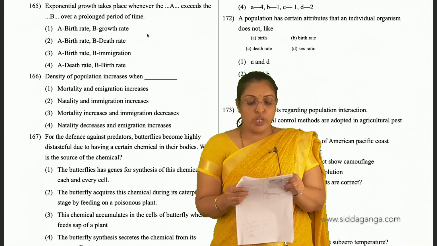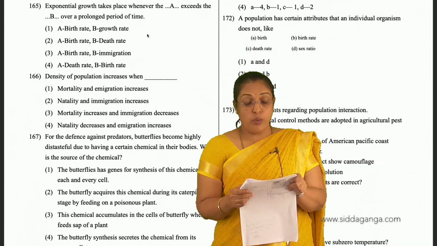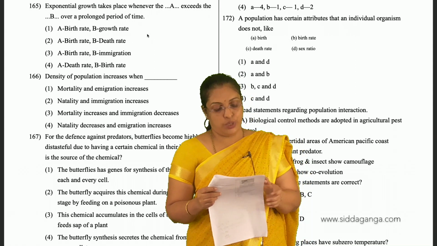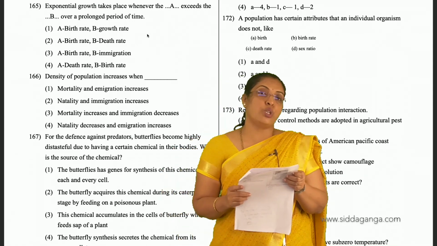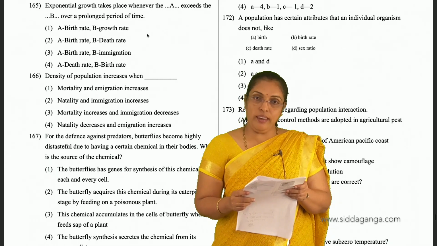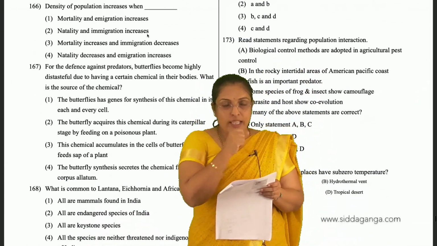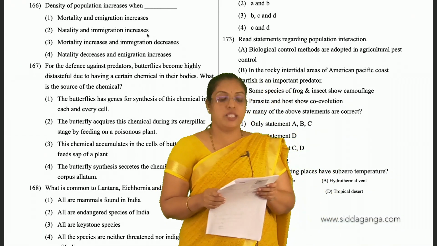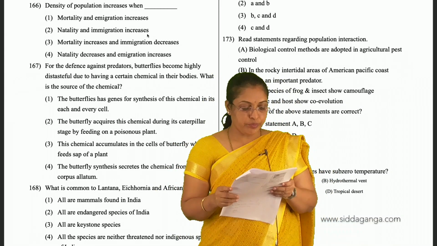Understood? So exponential growth takes place whenever the birth rate exceeds the death rate. So second is the option for 165. Density of population increases when natality and immigration increase. For 166, second is the answer.